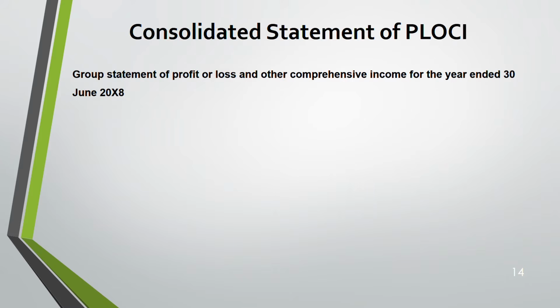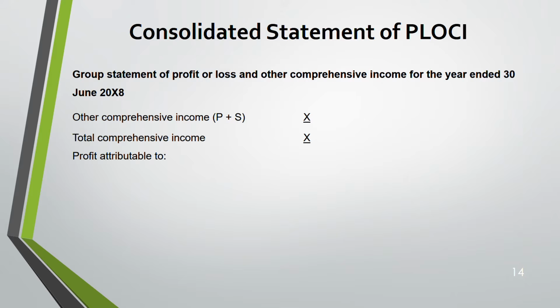Next, after profit for the year, I don't have full space on that screen to show you further down, so I've taken it to the next slide because it's a continuation of the previous slide. Okay, profit for the year. After that, this will come below that. Other comprehensive income, this also add both. Then comes total comprehensive income. How? You add your profit for the year with the other comprehensive income and you will get your total comprehensive income. So remember, this part is very important.